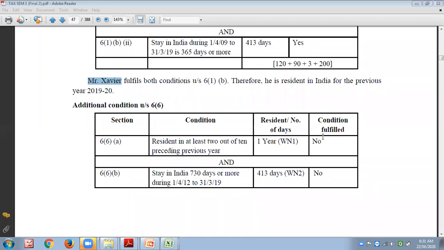Similarly, if they are residing in India, they are resident. If they are non-residing in India, they are non-resident to India. That is why they are not paying tax, and it is acceptable by the government also. Don't pay, not required. Okay?